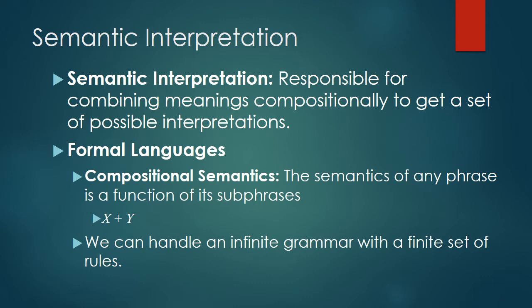It is easy to deal with meanings of expressions like x plus y in arithmetic or x and y in logic because they have a compositional semantics. This means that the semantics of any phrase is a function of the semantics of its subphrases. It does not depend on any other phrase before, after, or encompassing the given phrase. So if we know the meaning of x and y, then we know the meaning of the whole phrase.